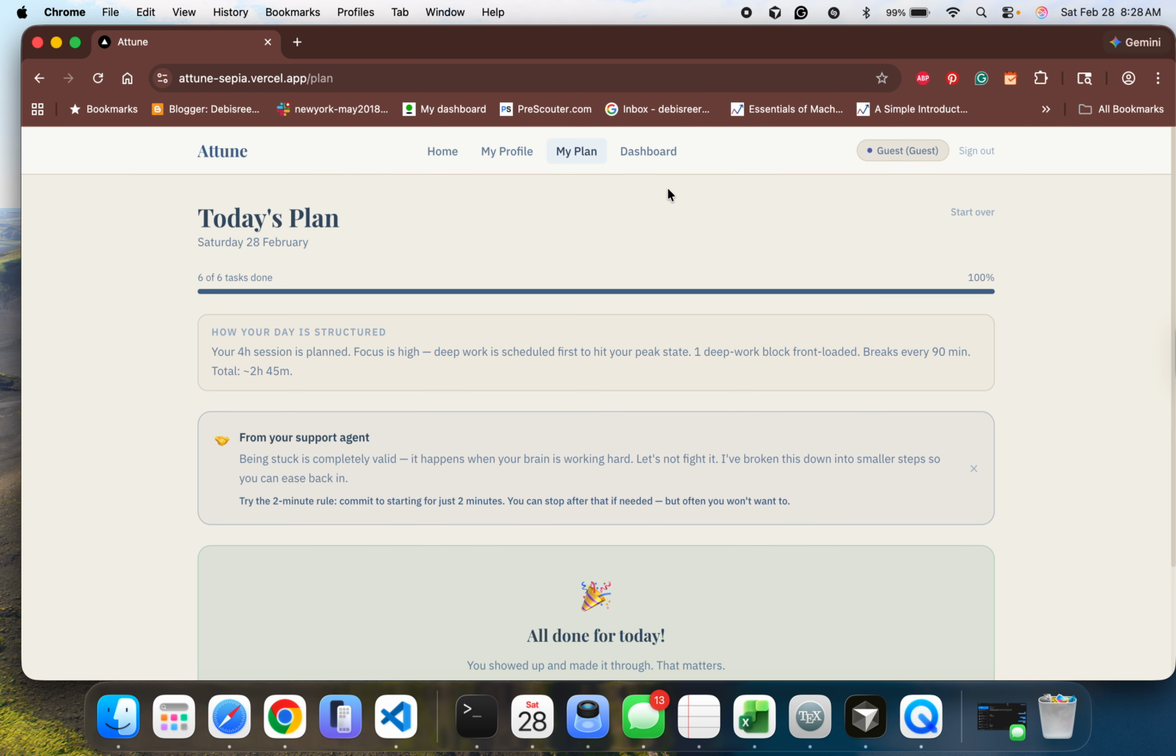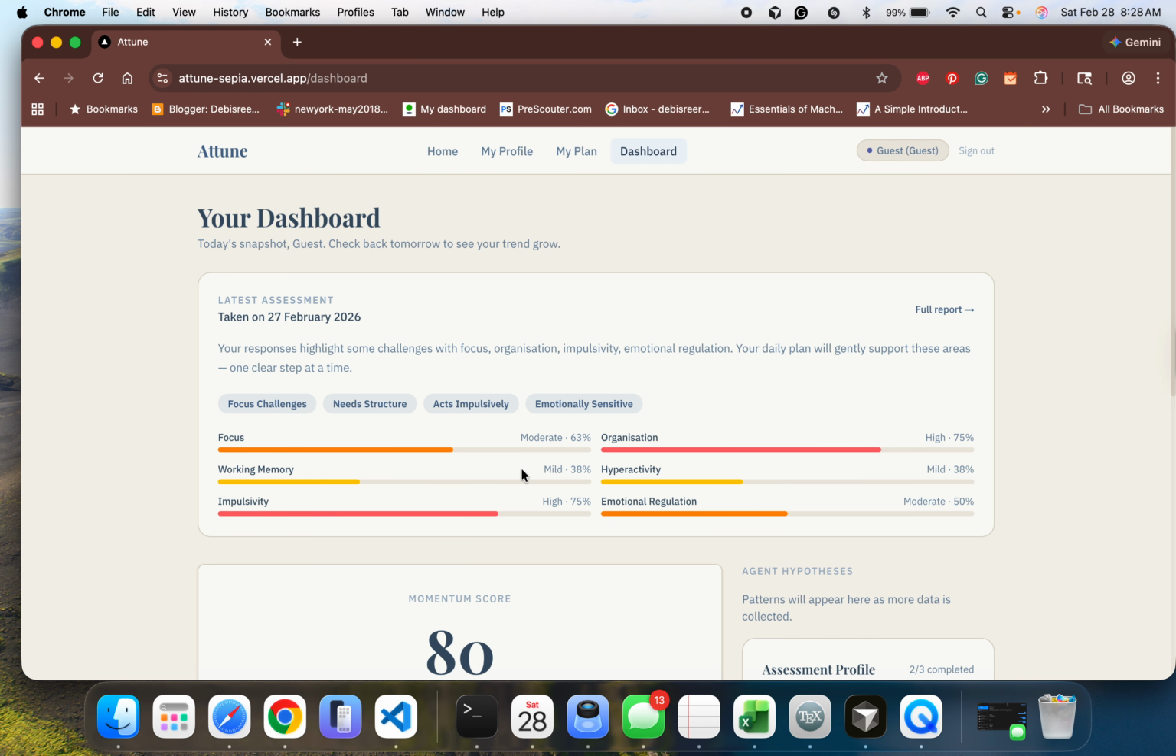All right, so once you are done with all these things, you can reach your dashboard, and the dashboard is very important. After a week of use, the dashboard starts telling you a story. This 14-day chart tracks your focus, energy, and task completion over time. So you can see how you are actually doing, not just how you feel about it.